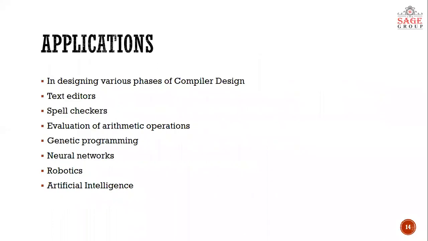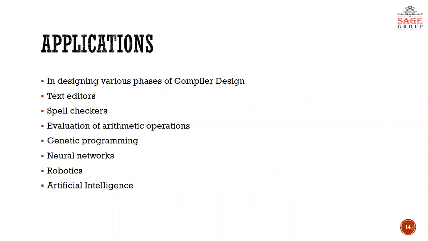So what are the applications where we use this subject? The very first and basic application is in designing the various phases of a compiler. I hope you all have heard the term compiler. In the designing of a compiler, the concepts of theory of computation are used in its various phases.